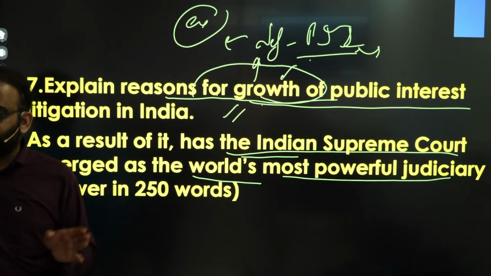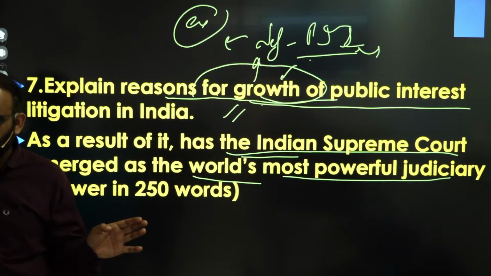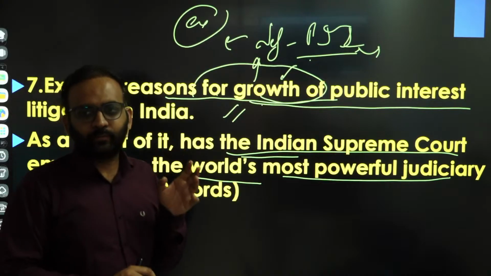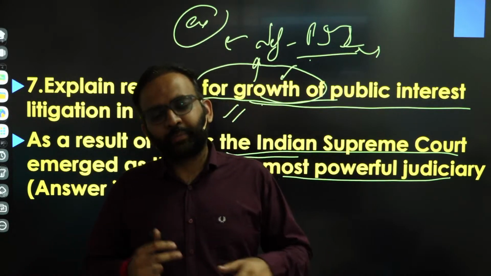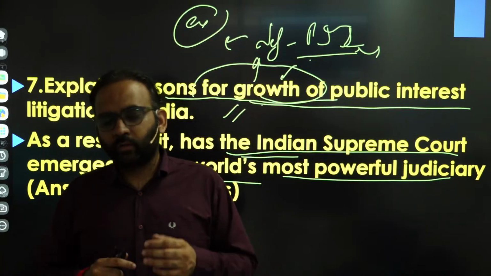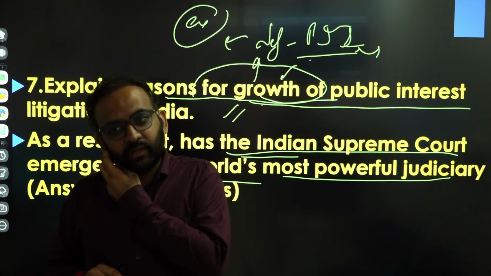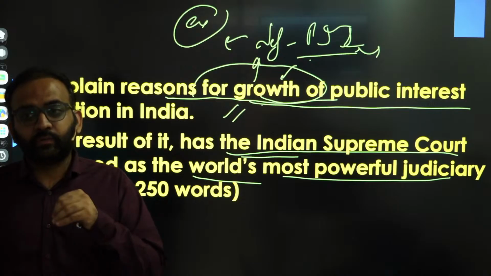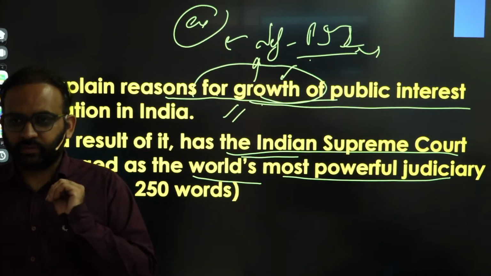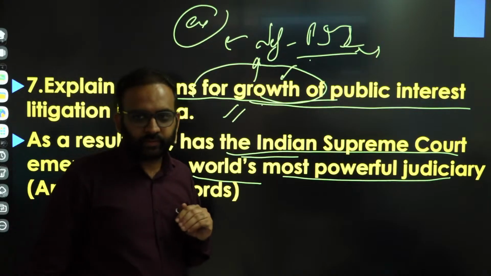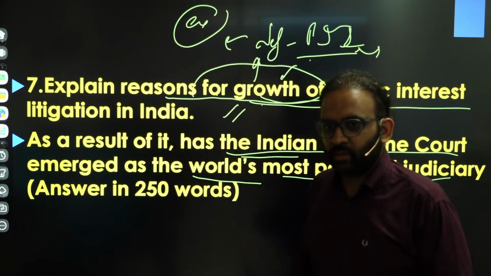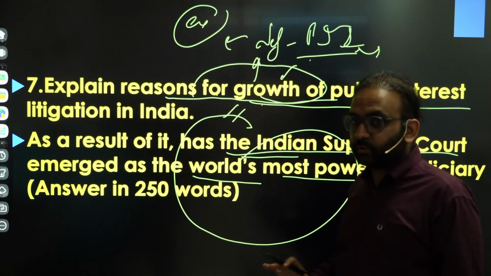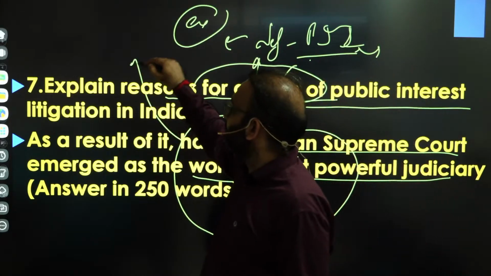So never ever answer these kinds of questions in yes or no. Never write yes, Supreme Court became most powerful, or no, Supreme Court did not become the most powerful judiciary in the world. Yes or no should never be there, because a civil servant will always give a balanced answer, a diplomatic answer. So be diplomatic and objective in these kinds of answers. So what you need to write to address this part of the question, not simply yes or no? This part of the question will have three subparts.